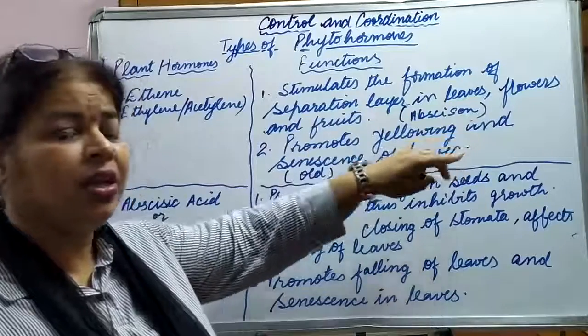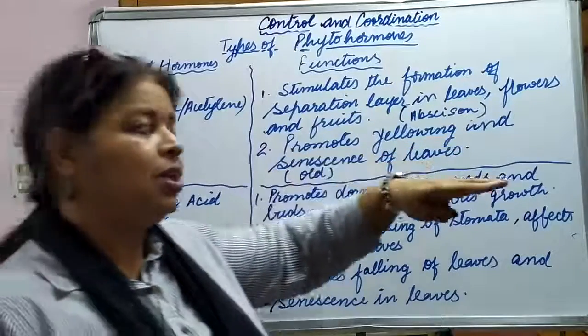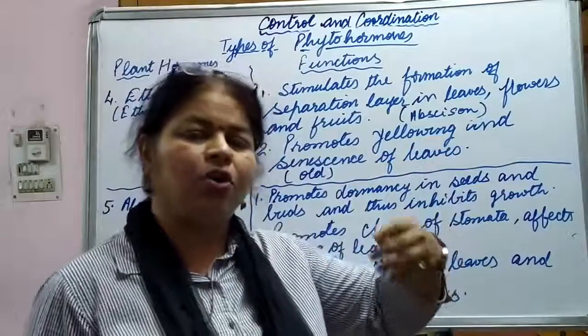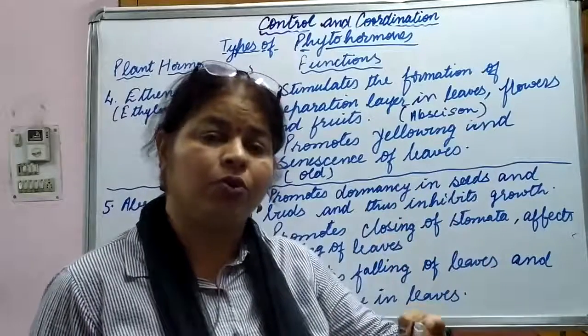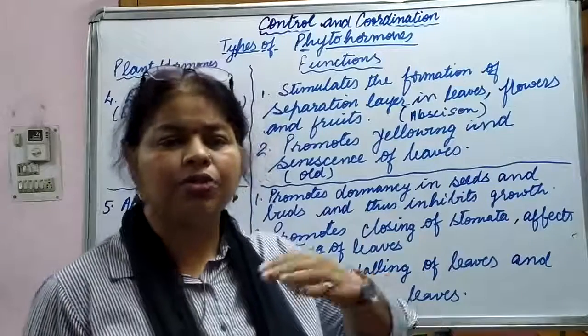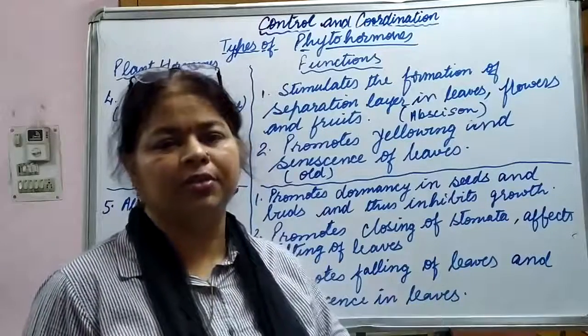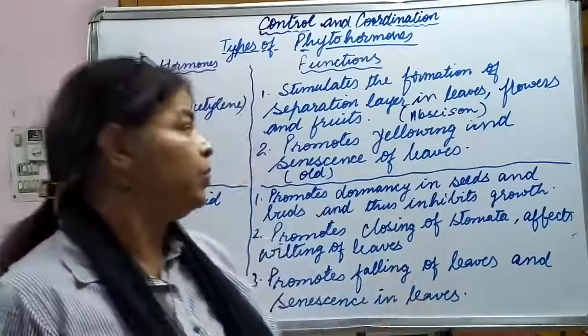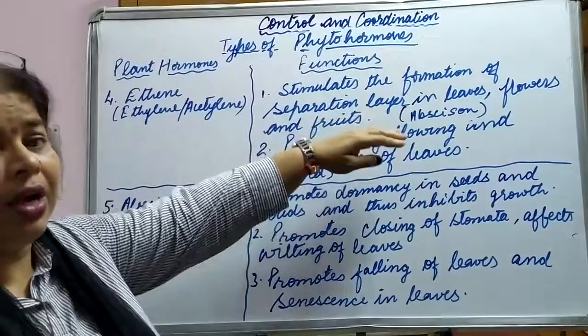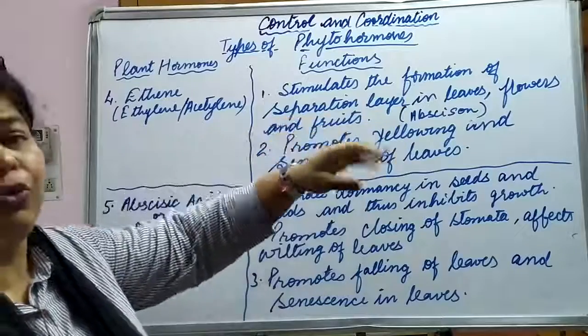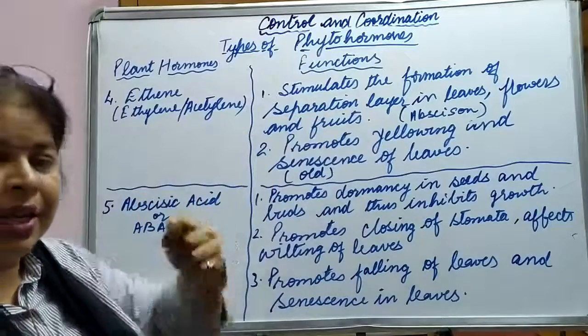What is it actually? It forms a layer. After this, what happens? Either the leaf or the leaves, I should say, or the fruit which is ripened is going to cut off from there and will shed, or it will fall. So it forms a zone of separation layer in flowers, in leaves or in fruits. After that it gets broken.